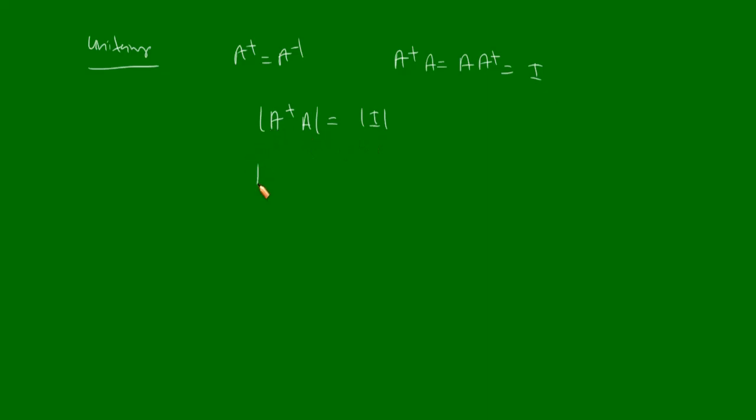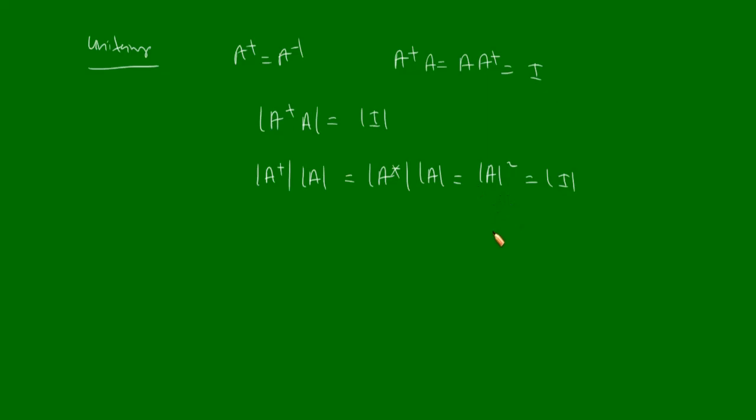Now this can be written as the determinant of A dagger into the determinant of A, which equals the determinant of A star into A, and that will be equal to the determinant of A squared, and that is our RHS, the identity.